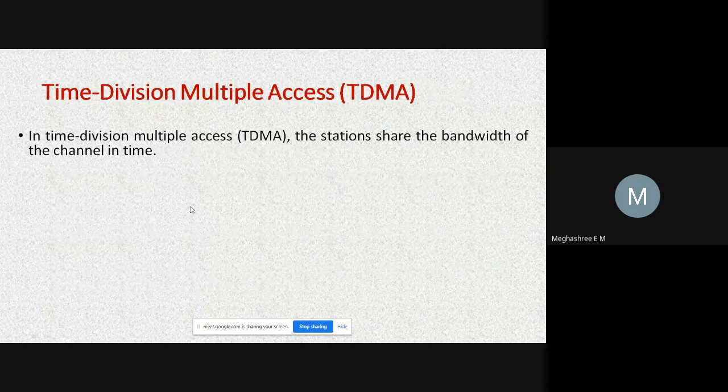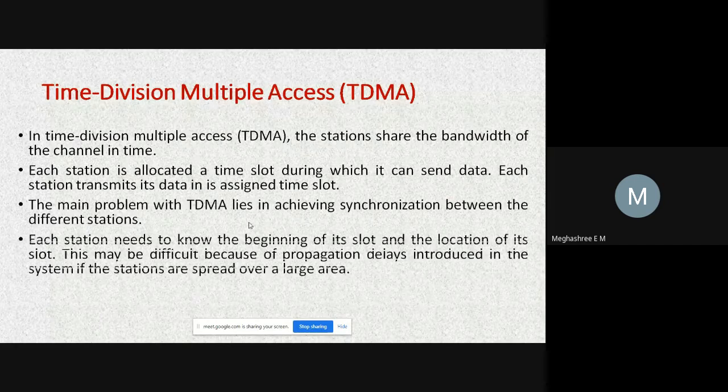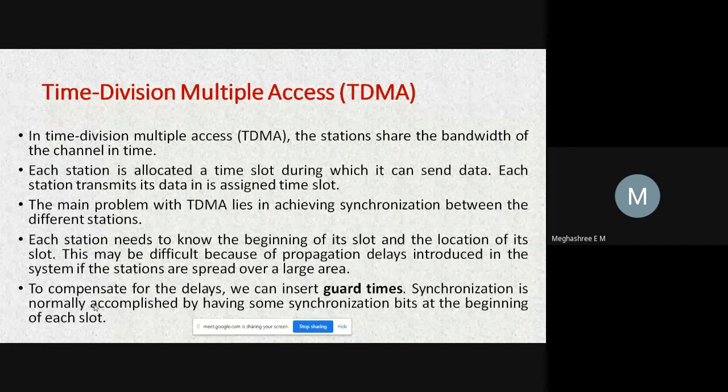Next method we discussed is time division multiple access. In time division, what happens? Each station shares the bandwidth of the channel in time. That means it is divided into a number of time slots, so each station is allocated a time slot during which it must send its data.